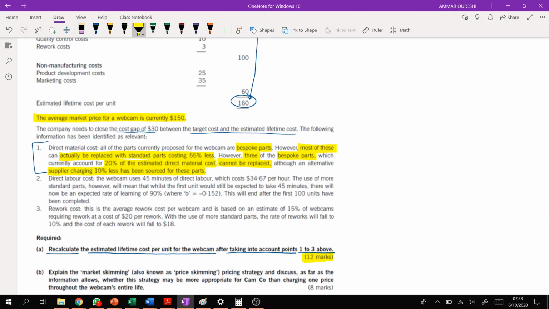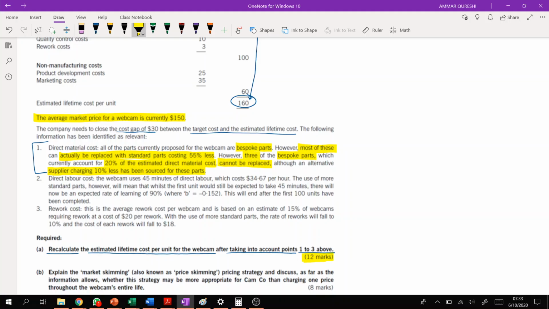See, it's very simple, right? The company is currently buying mostly bespoke, tailor-made parts. After reconsidering, they are saying that there is a possibility that the company can replace most of the tailor-made parts with standard parts, and that is going to cost the company 55% less as compared with the tailor-made parts, right?